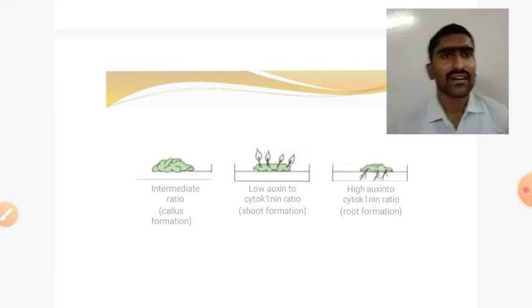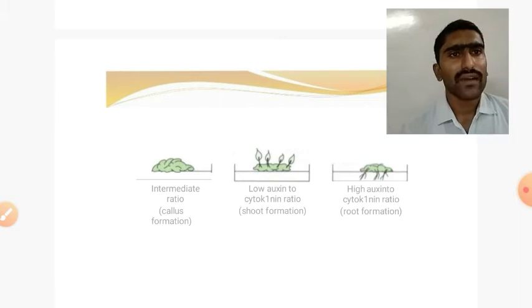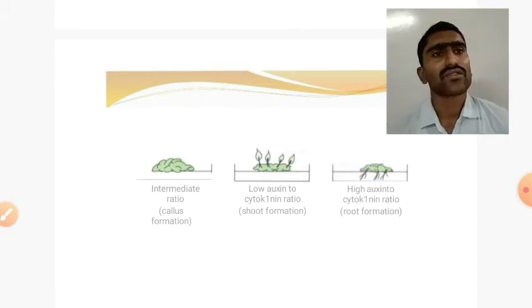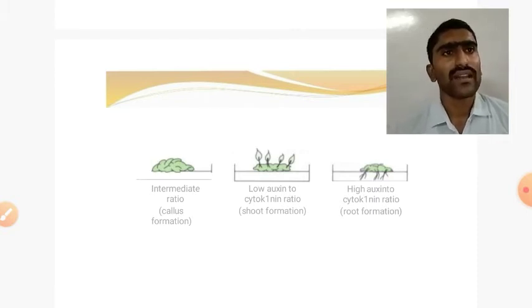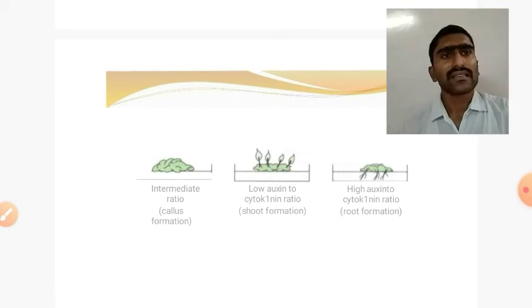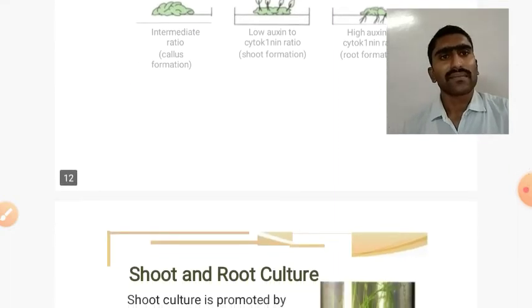Okay, auxin is the growth regulator. And what happens if there is a high concentration of auxin, or a high auxin to cytokinin ratio? Then it will lead to the formation of root, or it will induce the growth of root formation. Here you can clearly see in the diagram.